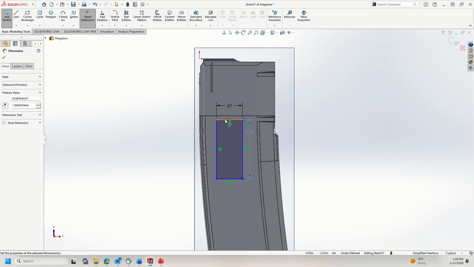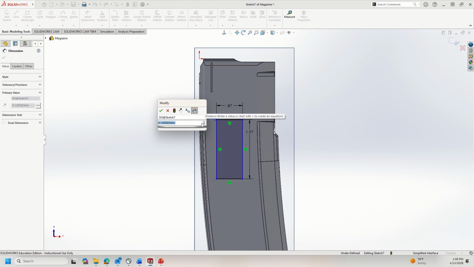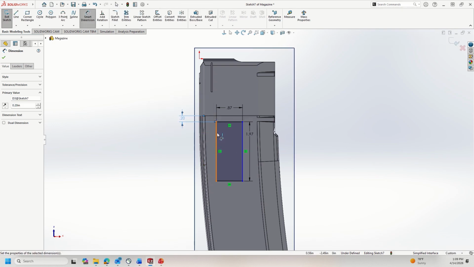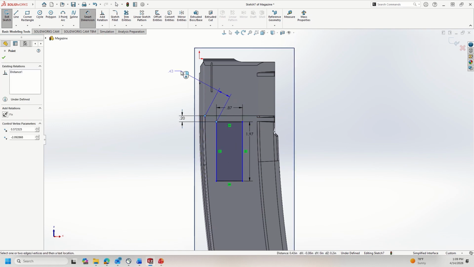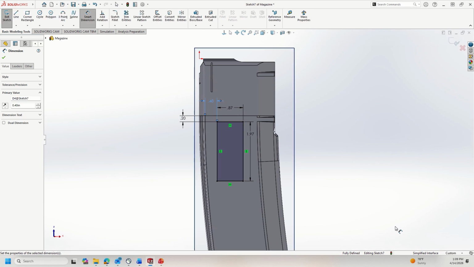Next thing I'm going to do is position this. So I'm going to say this should be approximately, let's do 0.2 inches from the top there. And from that corner right there, let's say that's 0.4 inches from the side. That square is black now, so it's well defined.